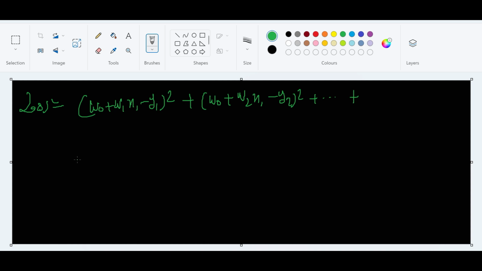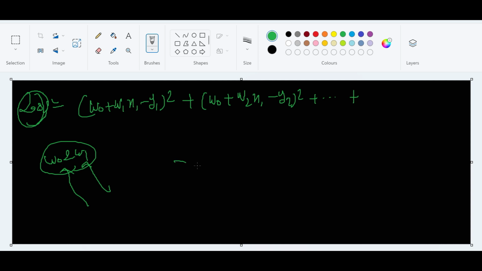See, actually, we are looking for this W naught and W1 value. But let me reframe my sentence. We are not only looking for W naught W1 values, we are looking for the optimized W naught W1 values, so that this loss becomes as minimum as possible.